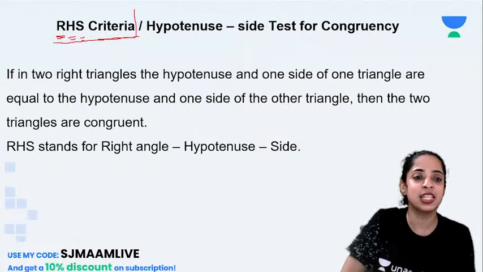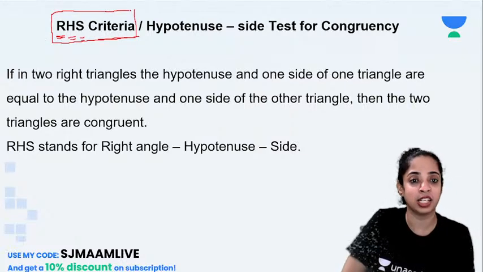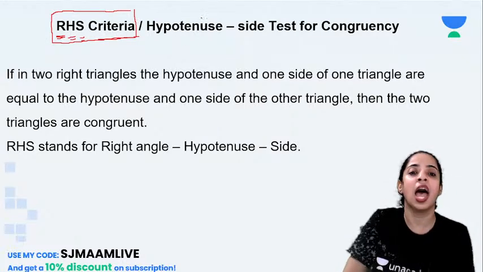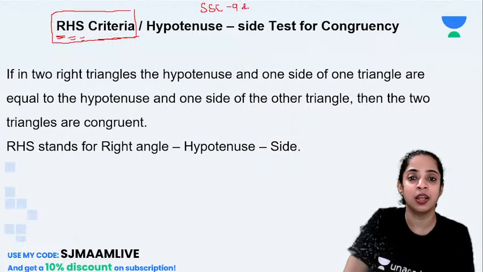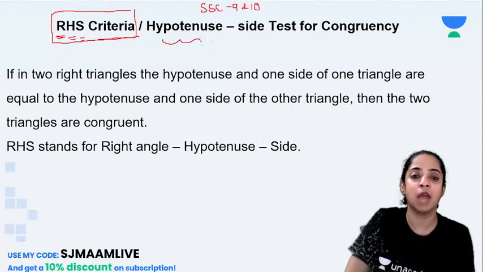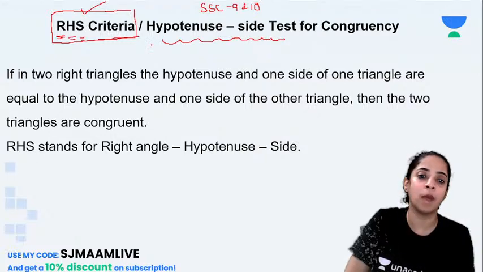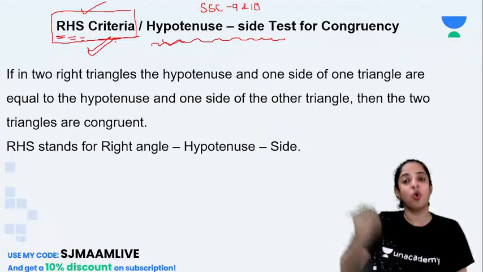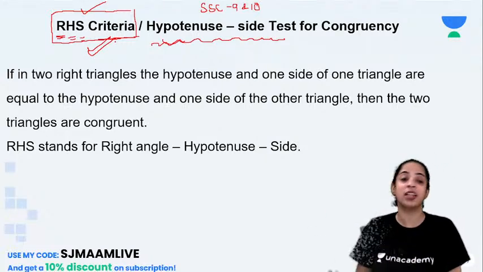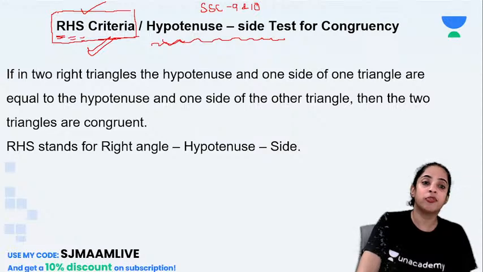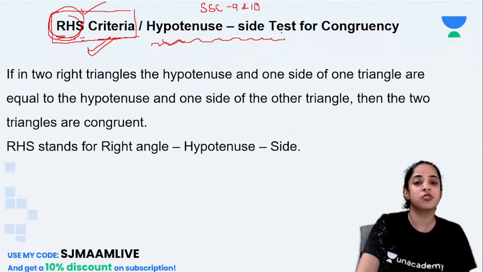Now, for CBSE and ICSE, we call it RHS criteria, and for state board students, SSC class 9 and 10, we call it the hypotenuse side test. So, either RHS criteria or hypotenuse side test. Why have I shown you this name also? Because if you go on the internet, on Google, and find the MCQs, you should not be confused about what RHS is. RHS criteria is the same as hypotenuse side test.